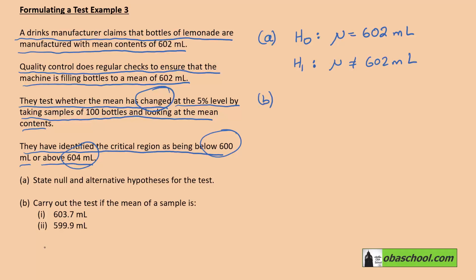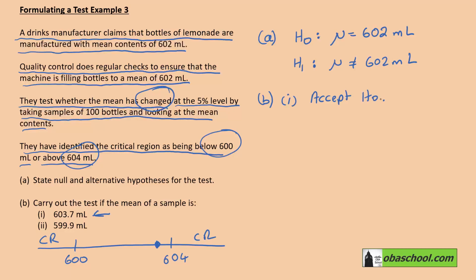Now, what we have is a critical region identified as above 604 and below 600. So 603.7 would be here. That's in the acceptance region. So in B part 1, we would accept H0 because we have no evidence that the mean has changed.